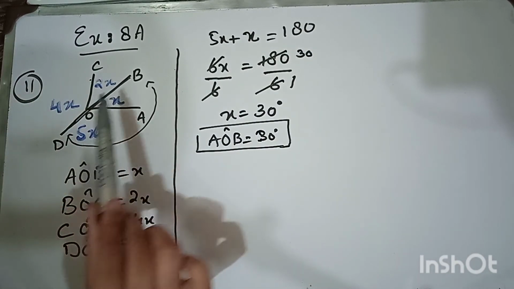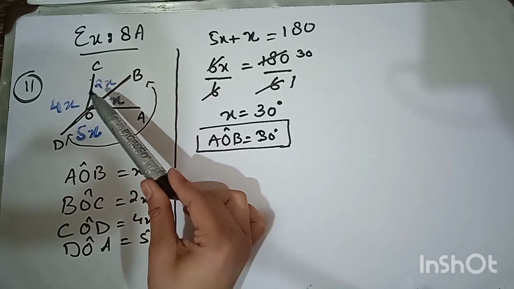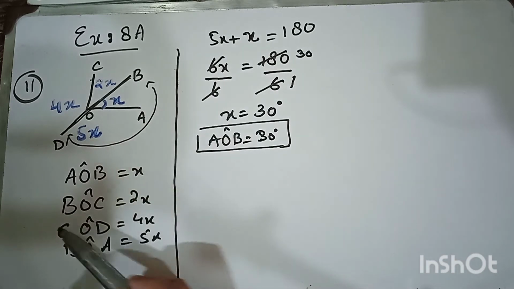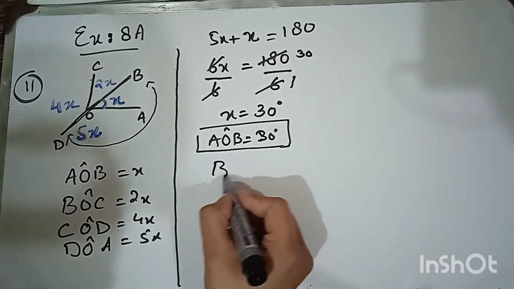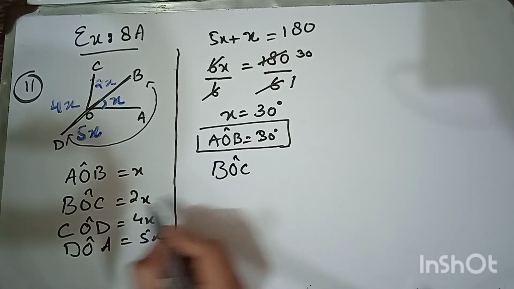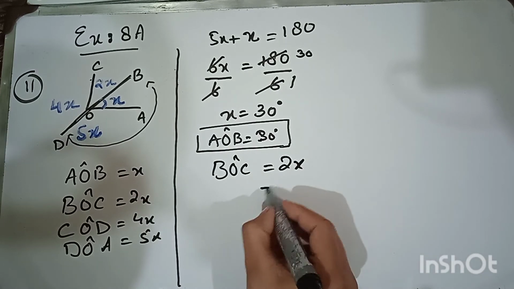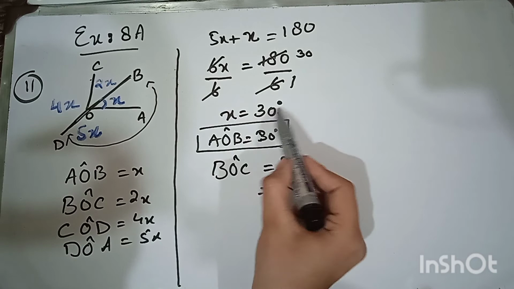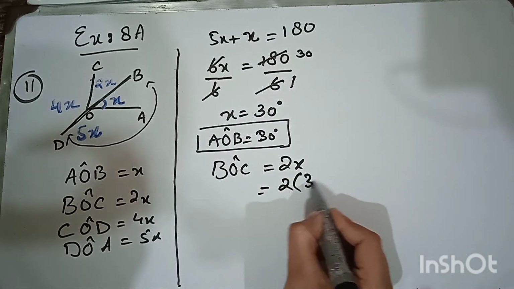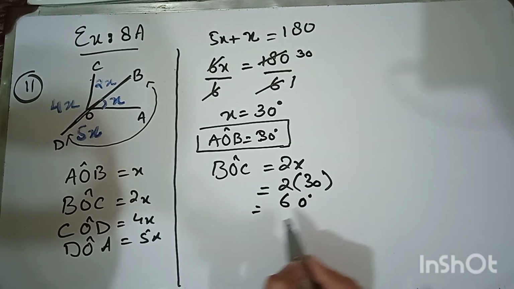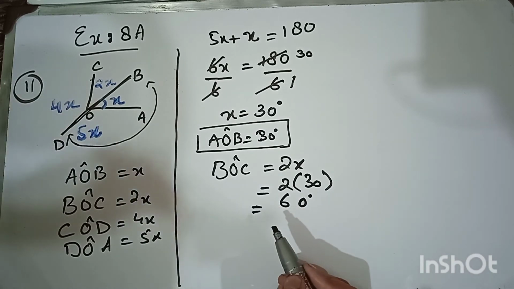Now we know that BOC is twice of this and COD is 4 times of this. So you just have to put in the values now. BOC is equal to 2x. So you have to put in the value of x here. 2 into what is the value of x? That is 30. 2 times 0 is 0, 2 times 3 is 6. So your angle BOC is 60.